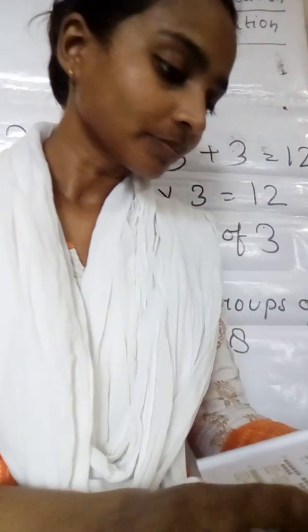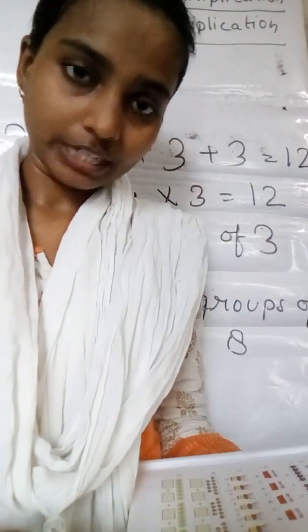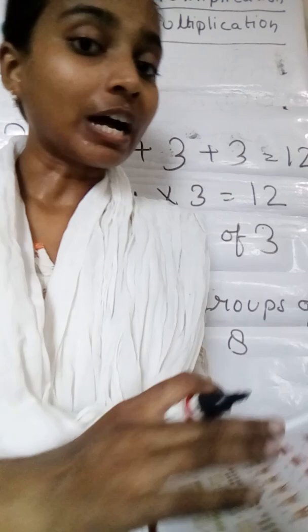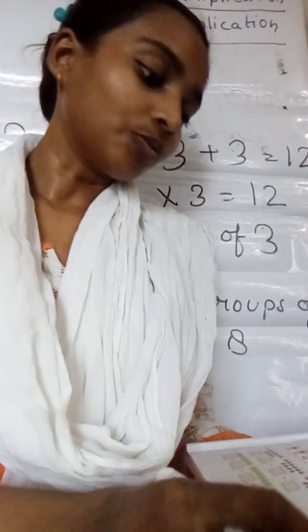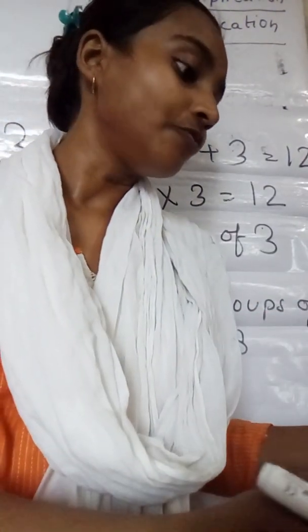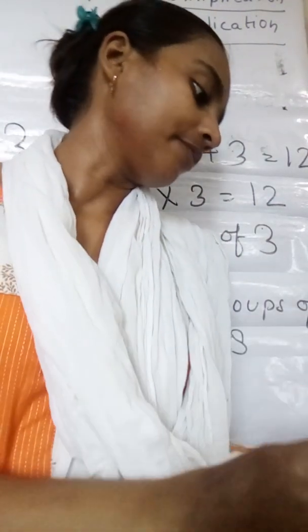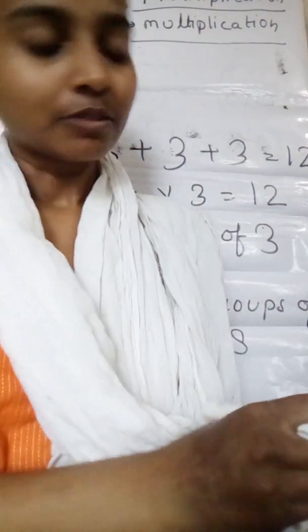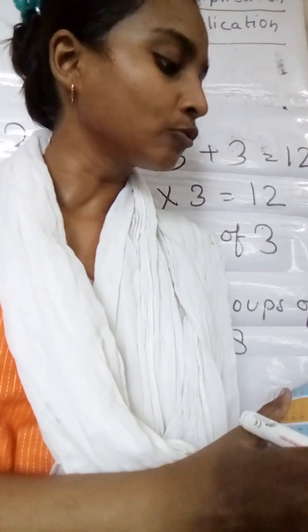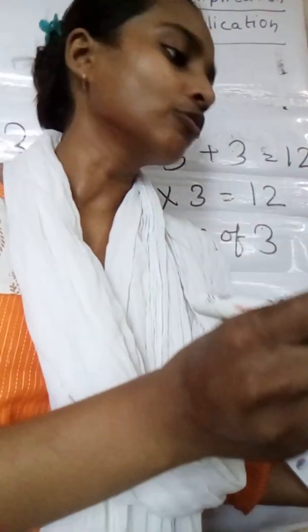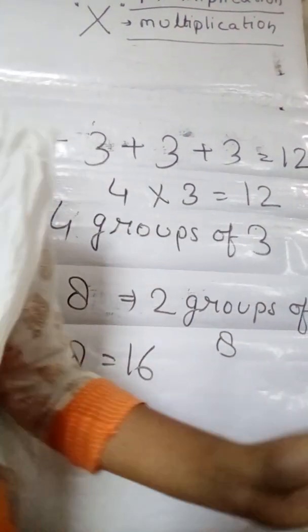Now children, today's homework is exercise 5.1, and you all will find a very interesting exercise in this book. So you all have to do it. Today's homework is 5.1, only question number 1 and question number 2. Okay. You all have to do both the questions.